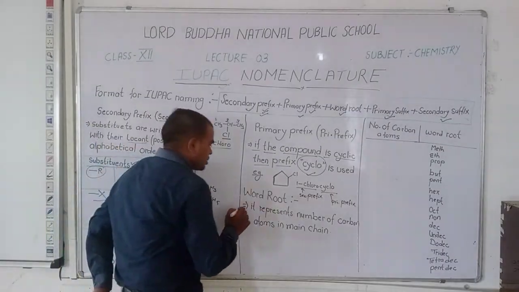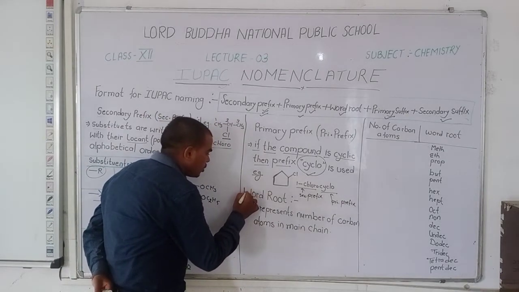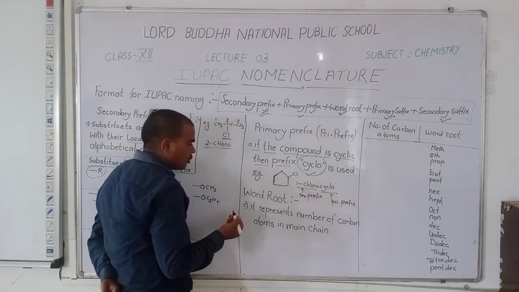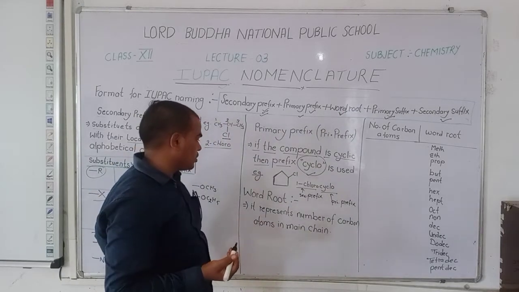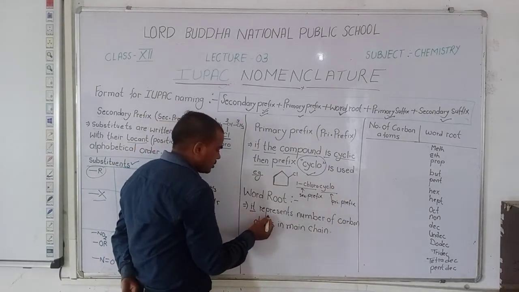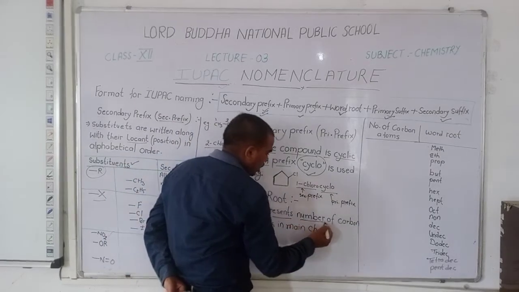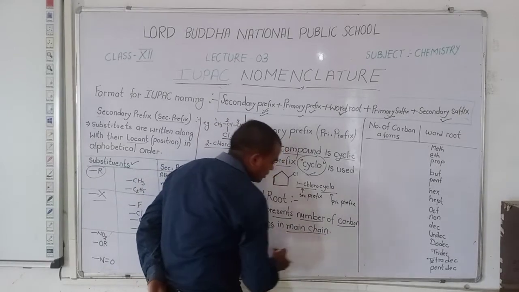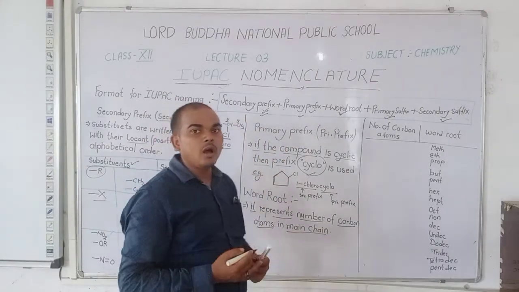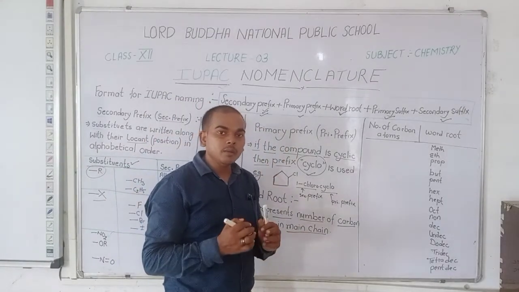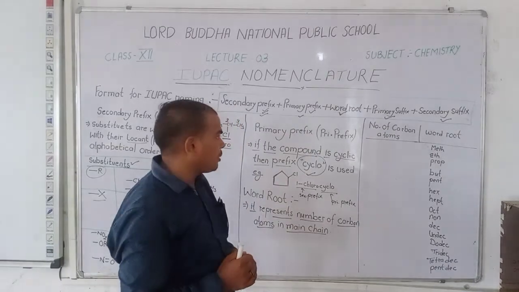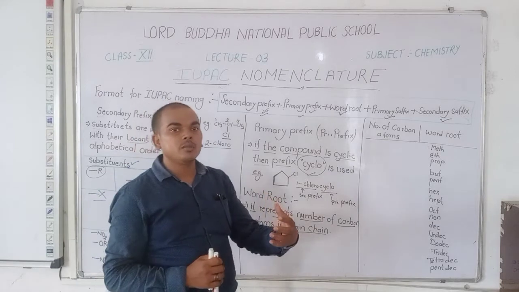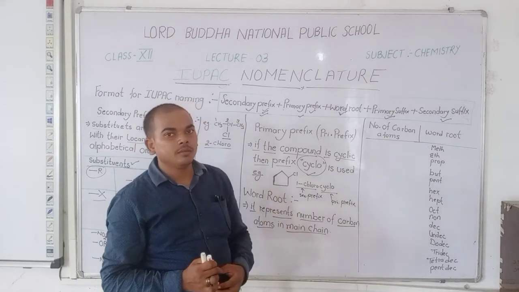Now we will discuss word root. The third point is word root. What is the meaning of word root? It represents the number of carbon atoms in the main chain, that means the parent chain. How many carbon atoms are in the parent chain?